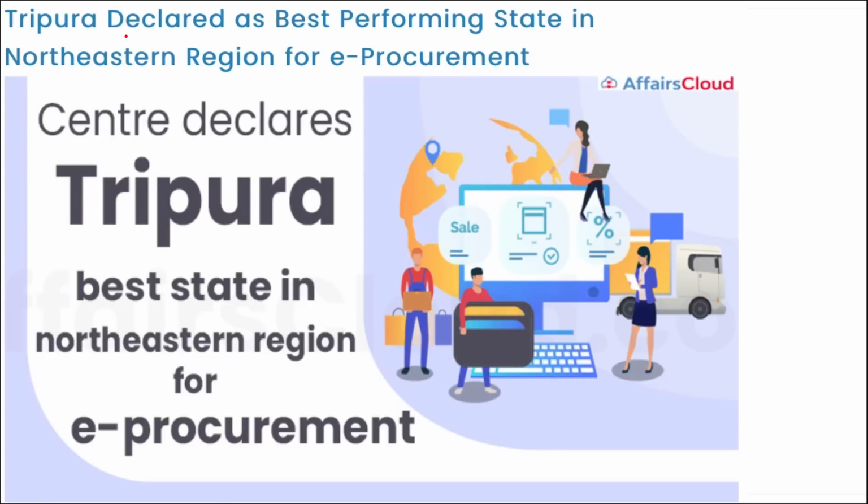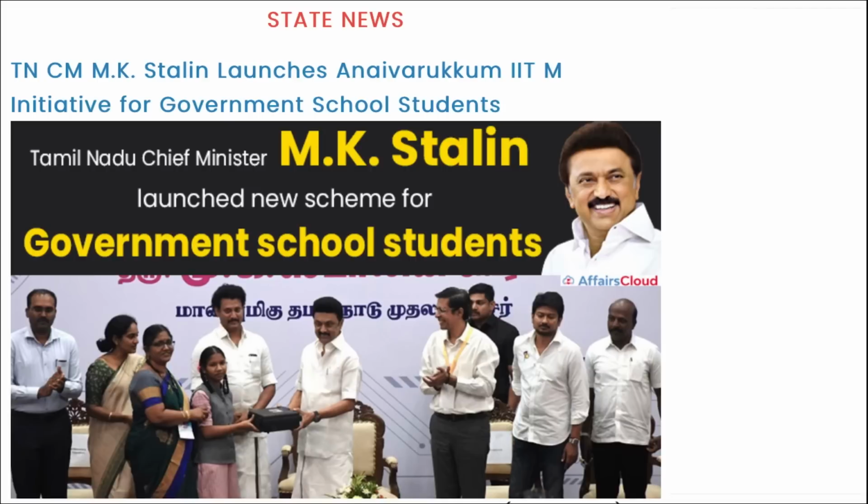Next, Tripura declared as the best performing state in the northeastern region for e-procurement. I repeat, for e-procurement, which state has been declared as the best state? It is the state of Tripura of the northeastern region, and it has been declared as the best performing state in the northeastern region for e-procurement.